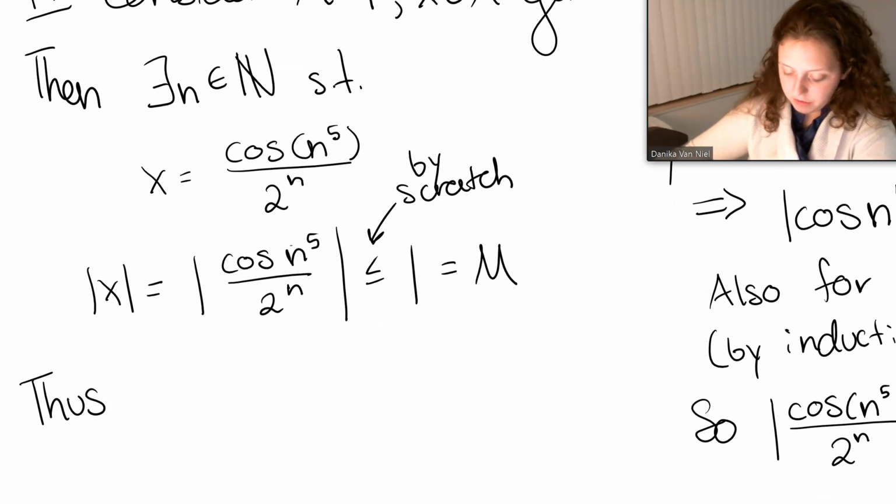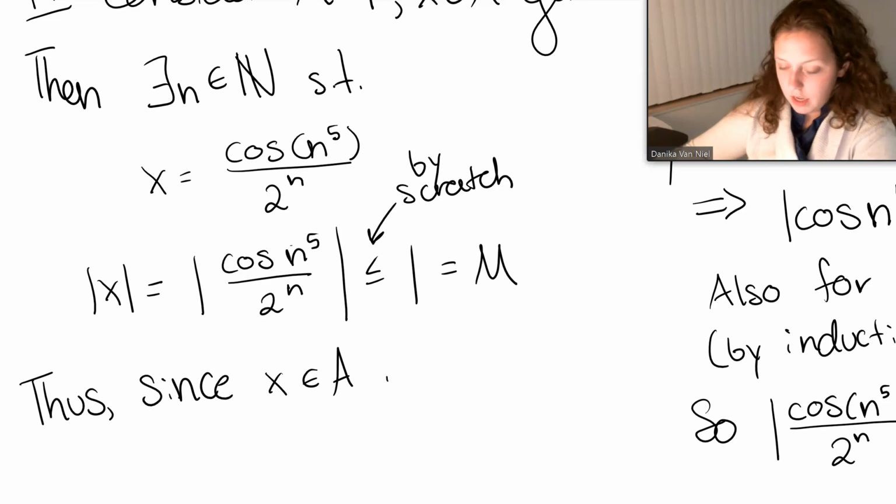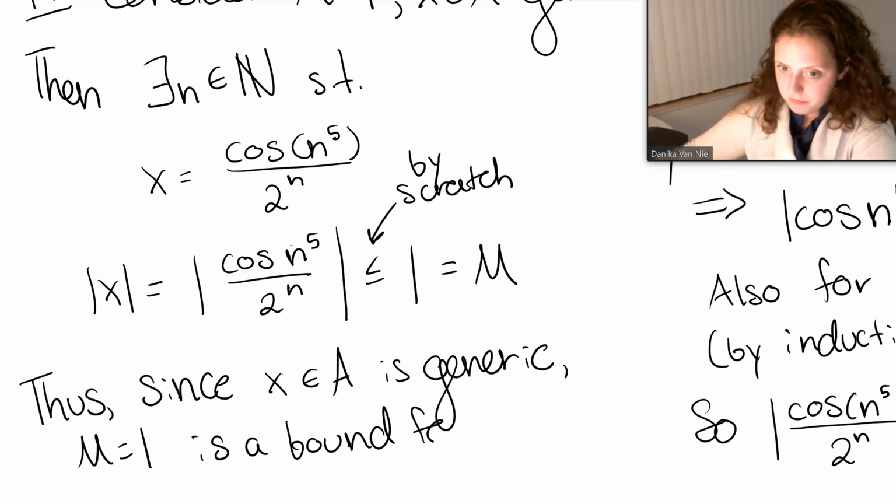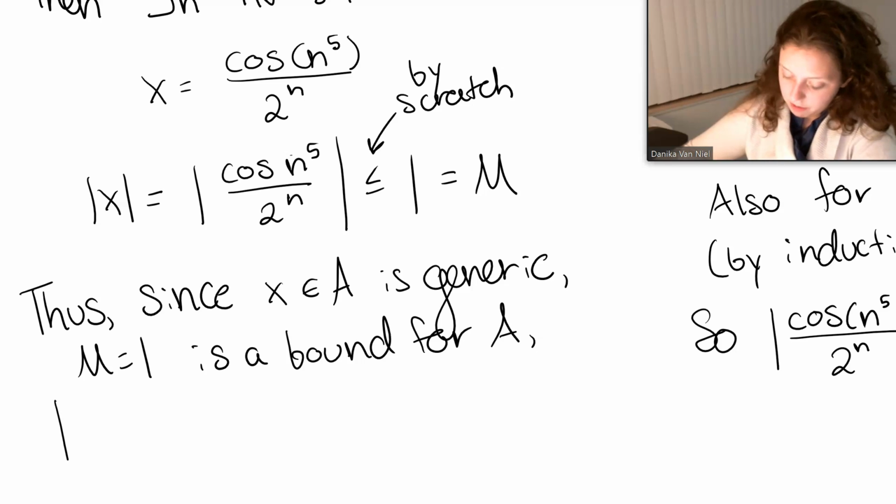Thus, because I'm feeling fancy, since x in A is generic, M equals 1 is a bound for A. Hence, man, I'm really feeling fancy now.